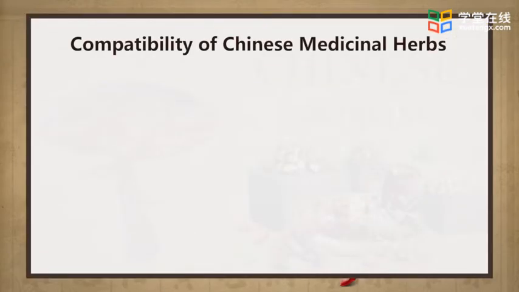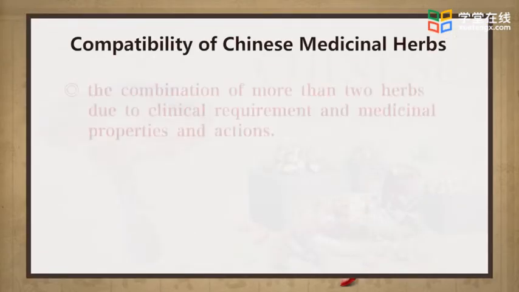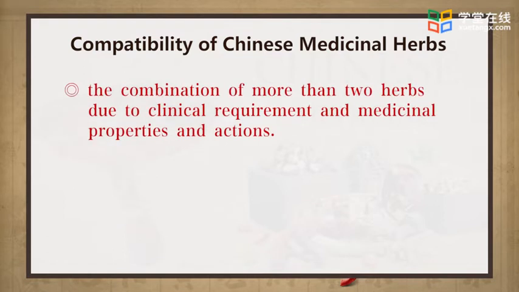Compatibility of Chinese medicinal herbs refers to the combination of more than 2 herbs due to clinical requirement and medicinal properties and actions. Chinese medicinal herbs may have complicated changes by combination.